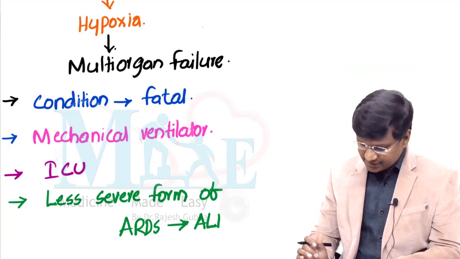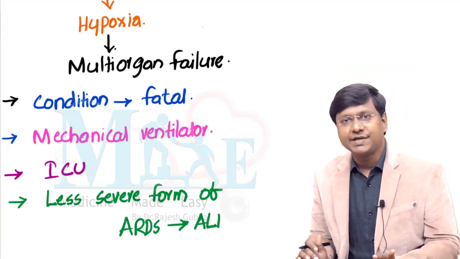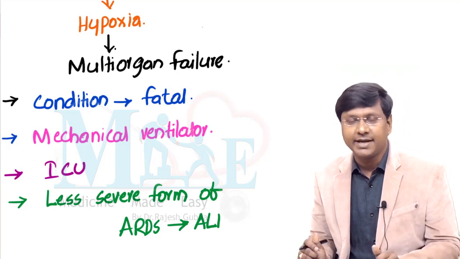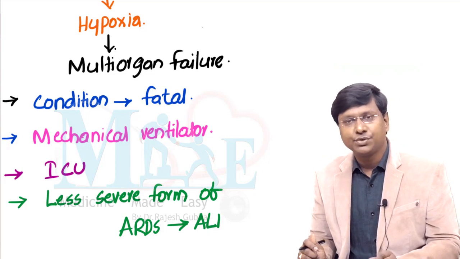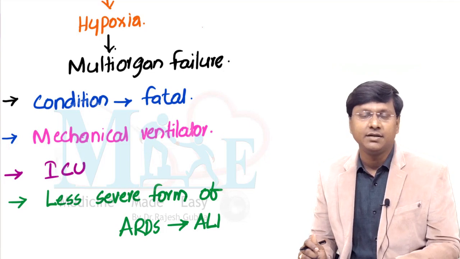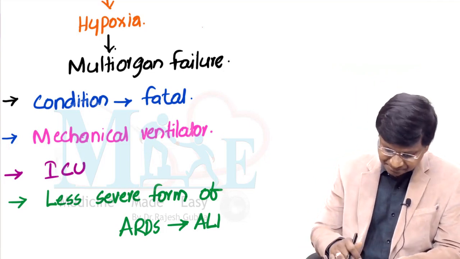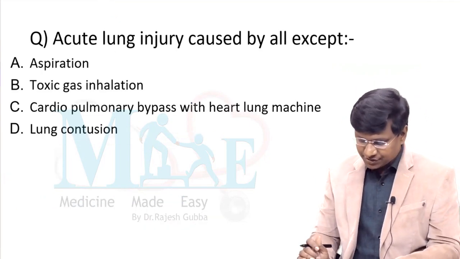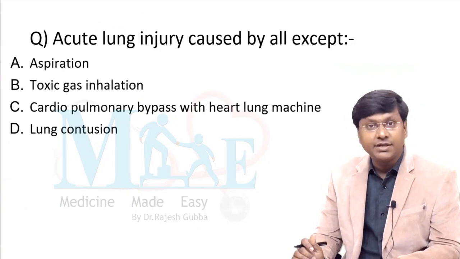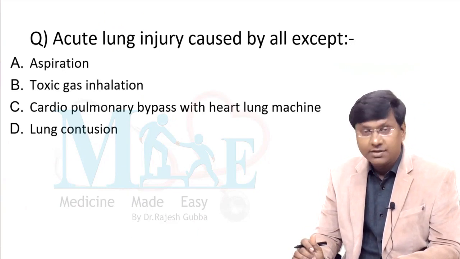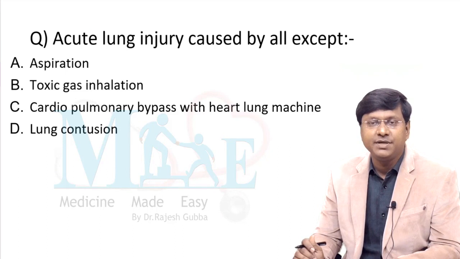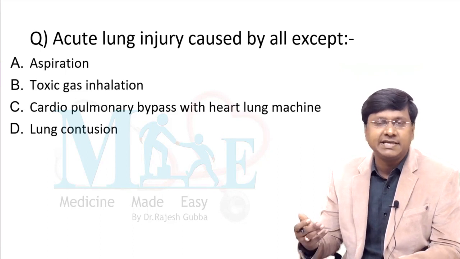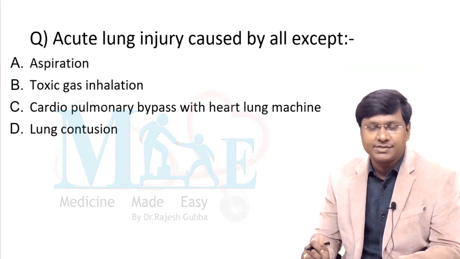That is called acute lung injury. Now, this is the basic introduction of the ARDS. Now, I will just show you a question in what way the questions can be framed in the ARDS topic. If you see this question here, acute lung injury is caused by all except, right? This is the question which is being framed on what exactly is the etiology of the ARDS.